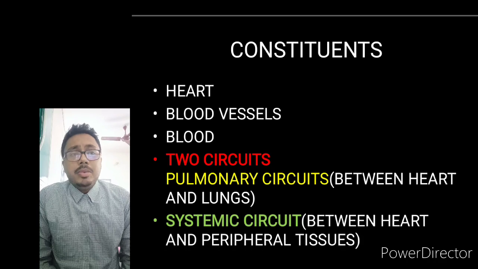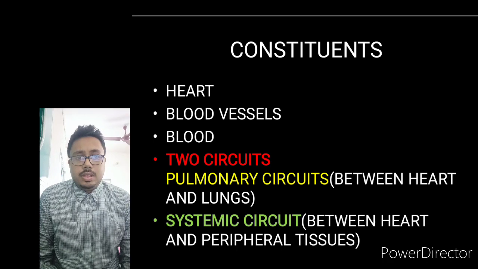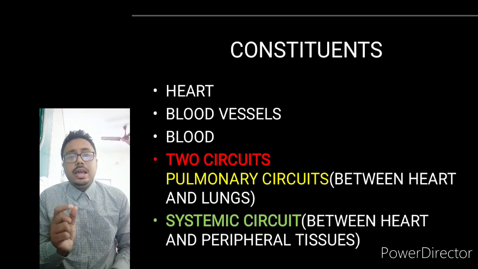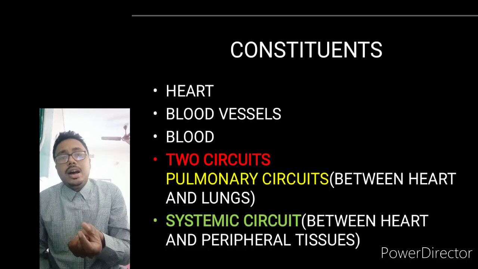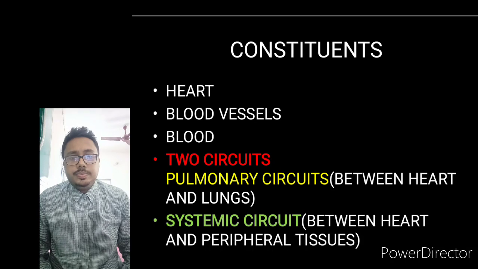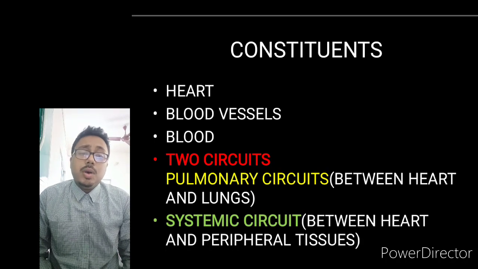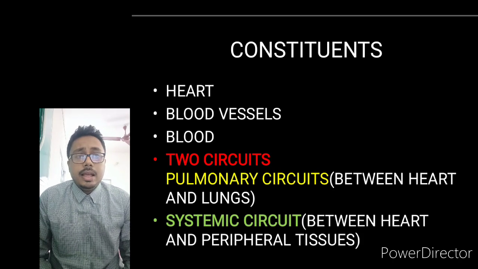Now the pulmonary circuit runs between the heart and lungs. The cycle goes from the heart, through the lungs, and then comes back towards the heart. And what is the function of this circuit? This circuit purifies the blood. So what is the meaning of purification of blood? Purification means the waste material which comes from the tissues after respiration, that is carbon dioxide, is filtered